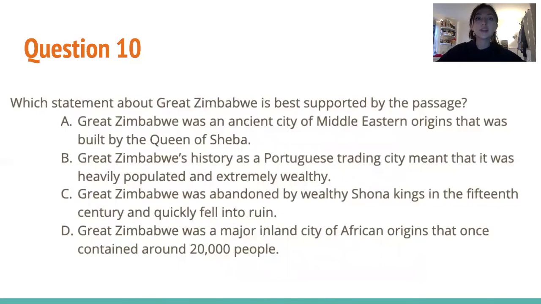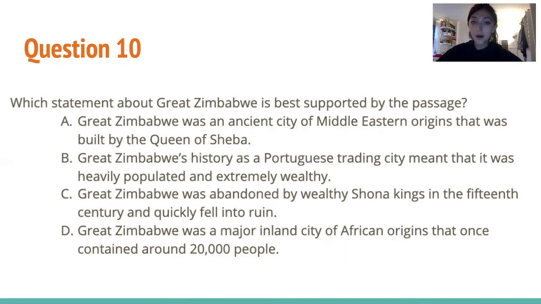Okay, question 10. Which statement about Great Zimbabwe is best supported by the passage? So now we have a really clear understanding of the passage. Let's just do a process of elimination. So choice A, Great Zimbabwe was an ancient city of Middle Eastern origins that was built by the Queen of Sheba. So we already mentioned that we know the origins were African. We know that Queen of Sheba wasn't, so we can just get rid of this one. Choice B, Great Zimbabwe's history as a Portuguese trading city meant that it was heavily populated and extremely wealthy. So we already talked about how the Portuguese never even got to Great Zimbabwe, so we can get rid of this answer because it's not true.